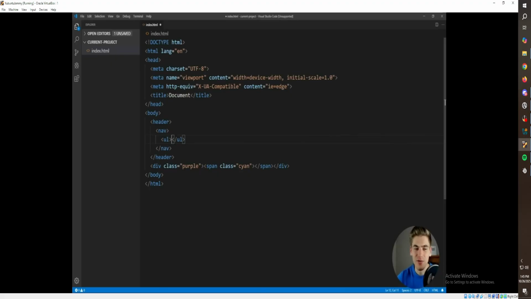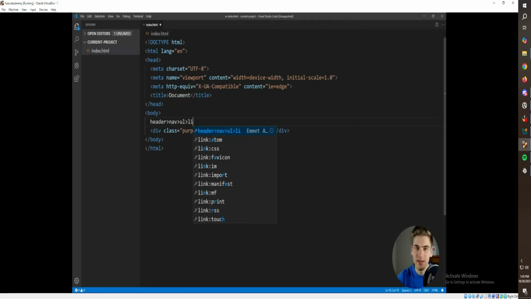We can take this a step further and do multiplication. Because what if we wanted a bunch of LIs inside of this UL? Well, we can say that we want, for example, 3 of them. We'll probably use the multiplication sign, the star symbol, and 3, and that's saying that we now want 3 LIs inside of our UL.